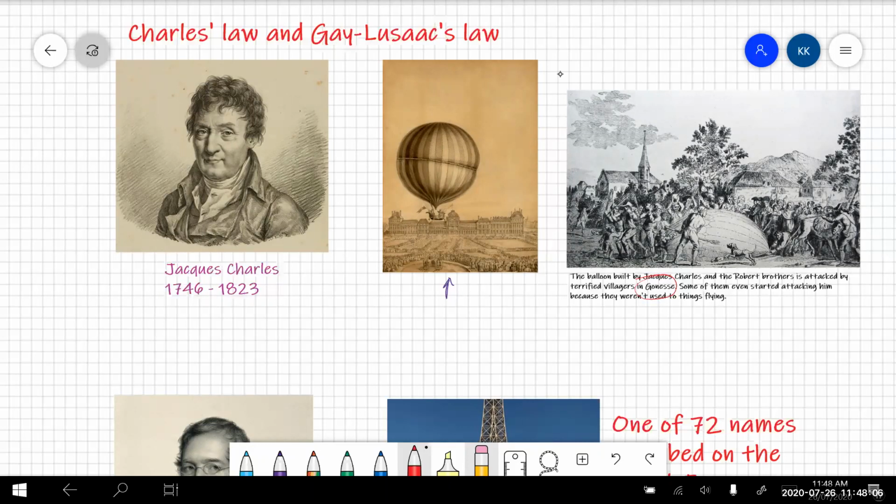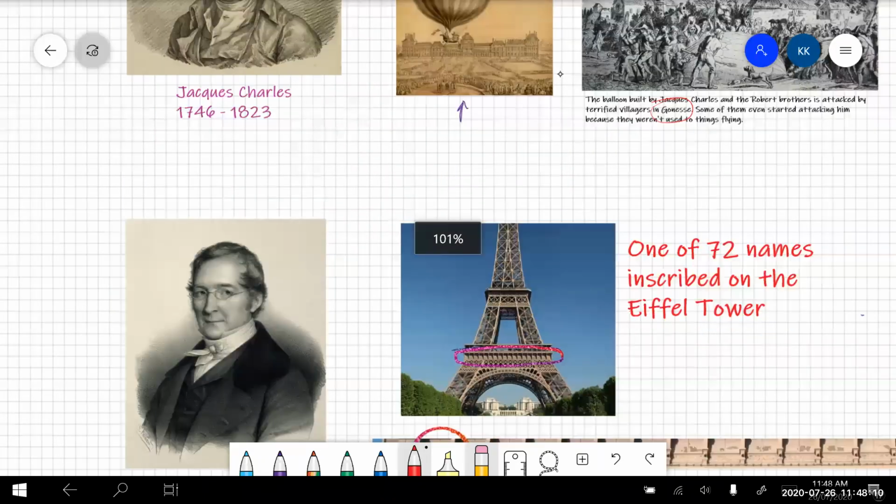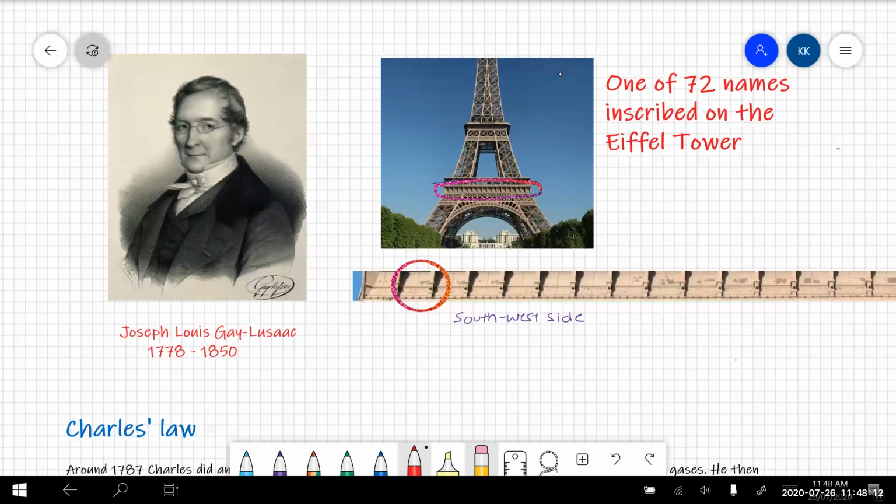All right, let's move on and meet Gay-Lussac. Joseph Louis Gay-Lussac, his surname was actually Guy, but he was from the village of Lussac, and I'm not sure if there are any historians out there that can help me on how that ended up being his surname, Gay-Lussac. That's evidently something that happened in France at that time.